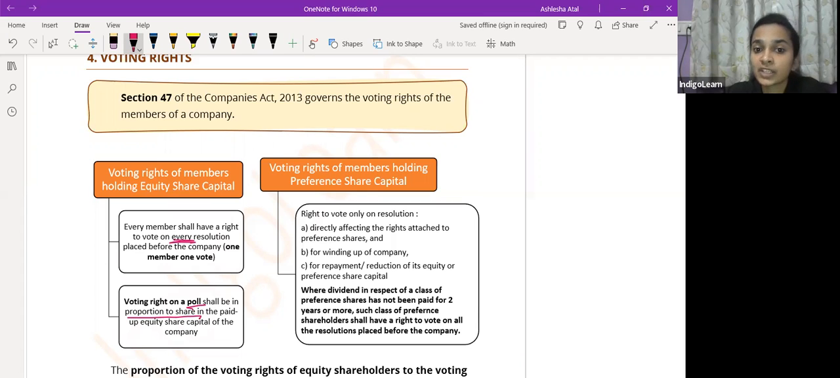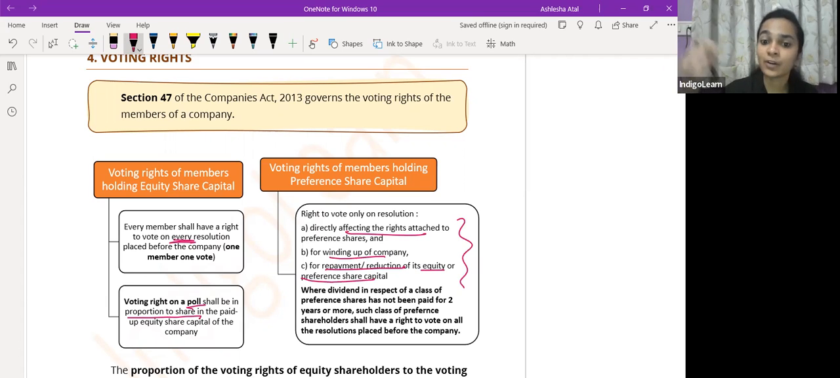Now talking of voting rights of preference shareholders. On which resolutions will preference shareholders vote? In 3 specific situations: resolutions directly affecting their rights, winding up of the company, and after repayment or reduction of equity or preference share capital. If equity capital is being reduced or repaid, preference shareholders will still have voting rights. If preference share capital is being reduced or repaid, they will still have voting rights.